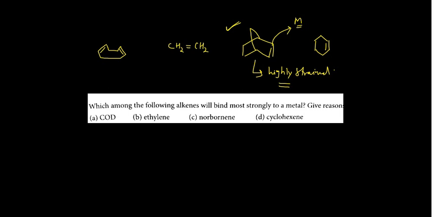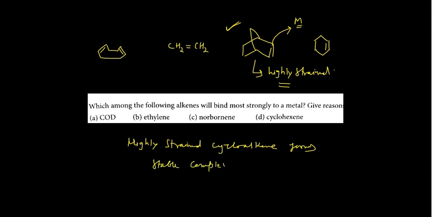Among all these, you will remember this particular point: highly strained cycloalkene forms stable complexes. They form the stable complexes. So in that case, your answer would be this B.